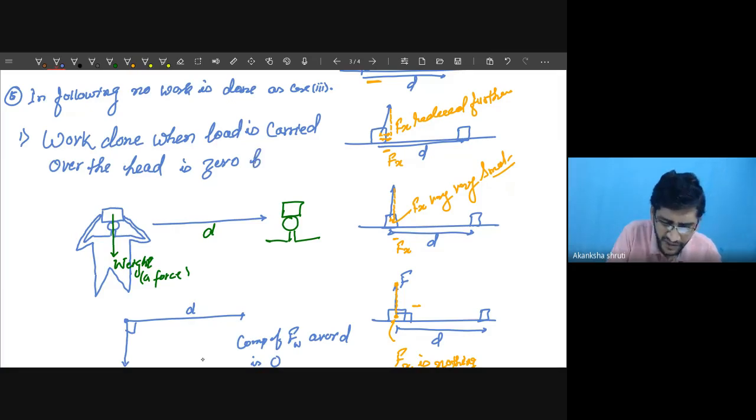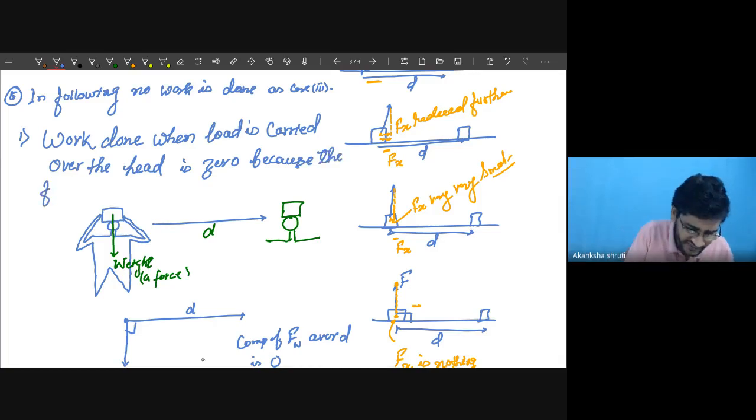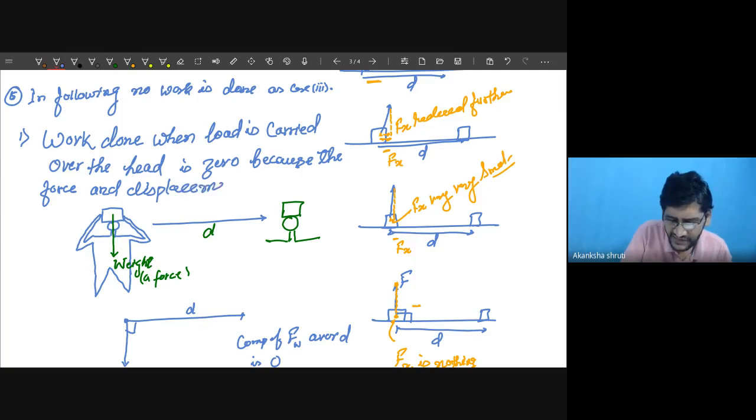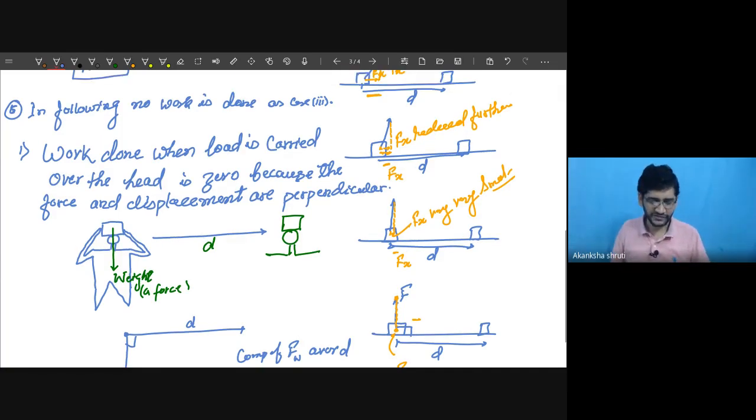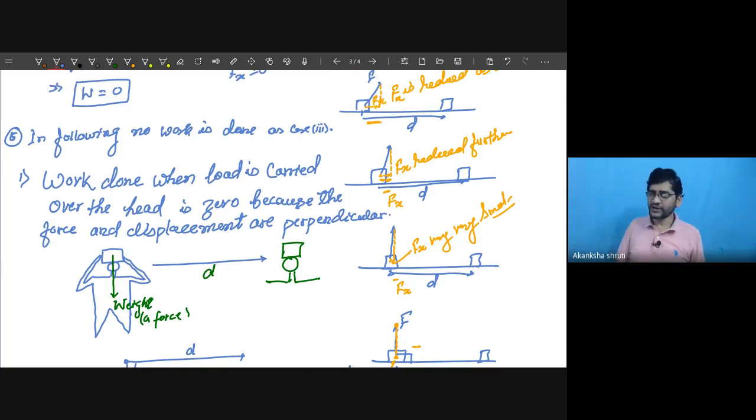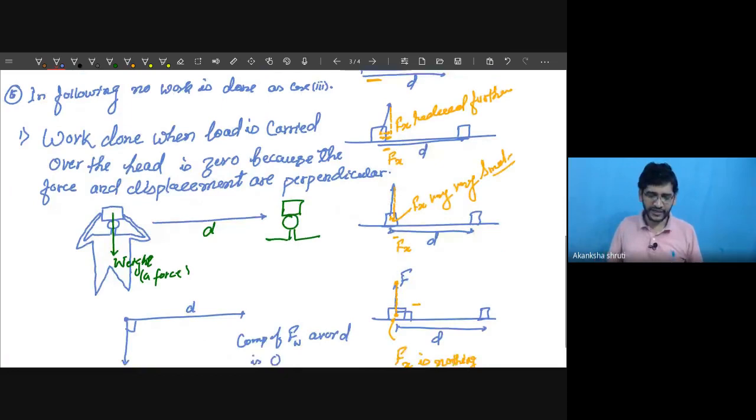Why? Because the force and displacement are perpendicular. This was the situation number 3. So this is one case or practical example that we are observing.